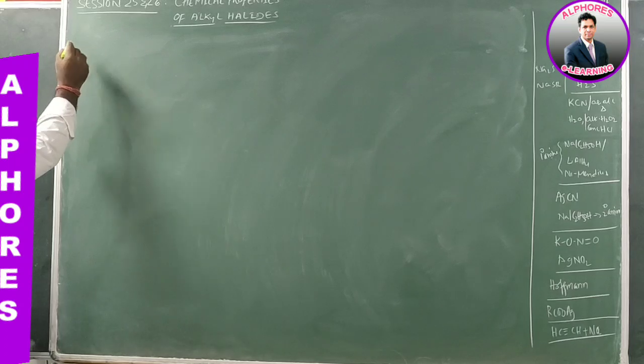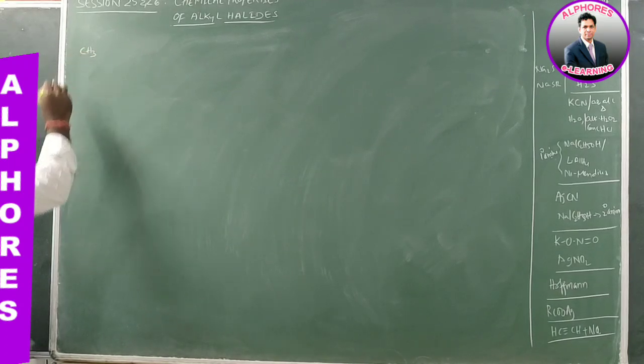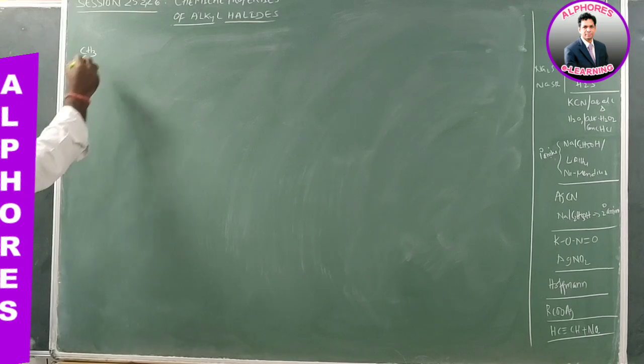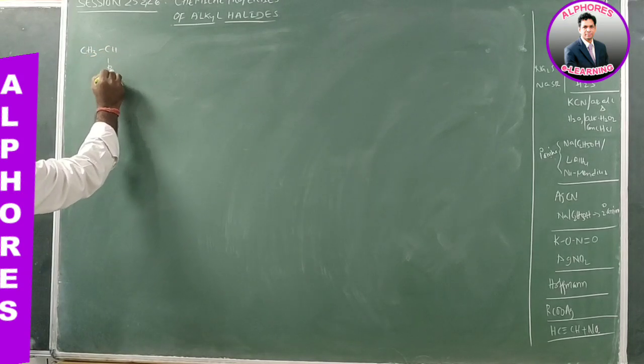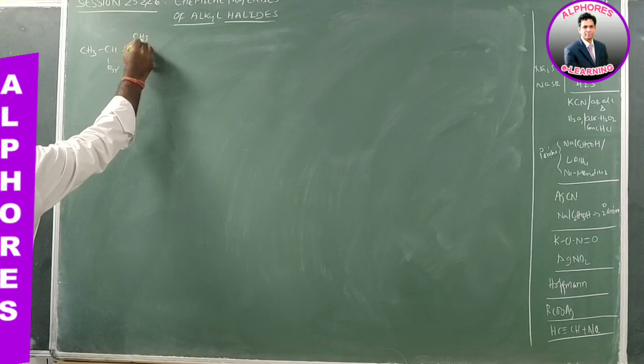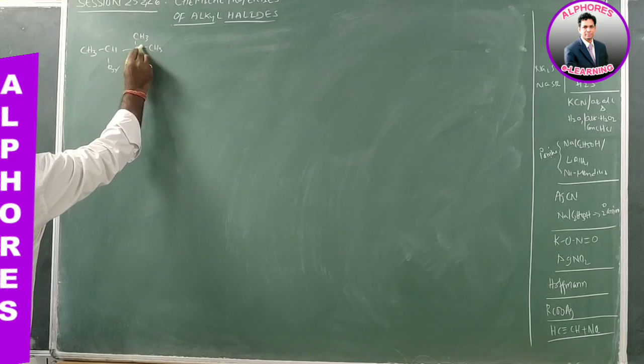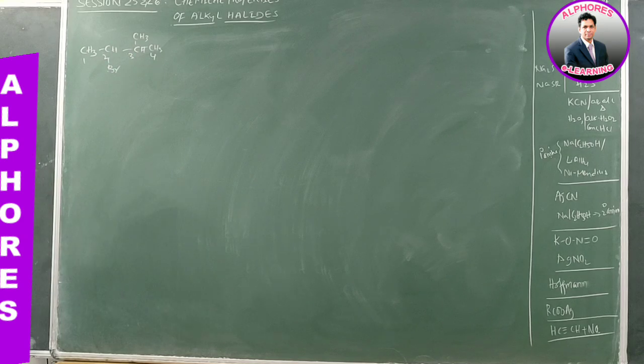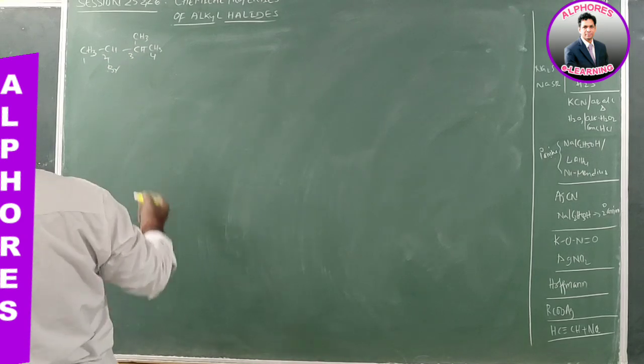So students, check out what the possible products are during substitution and elimination of 2-bromo-3-methyl-butane. 1, 2, 3, 4. This is the substrate.